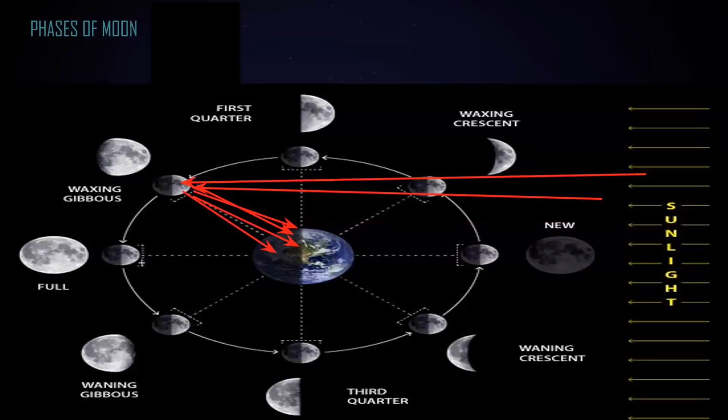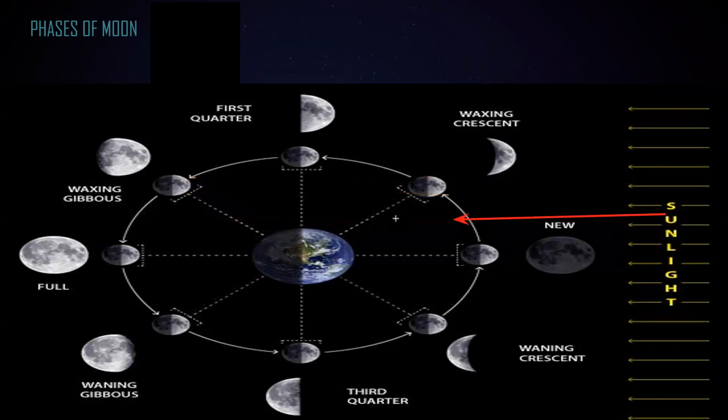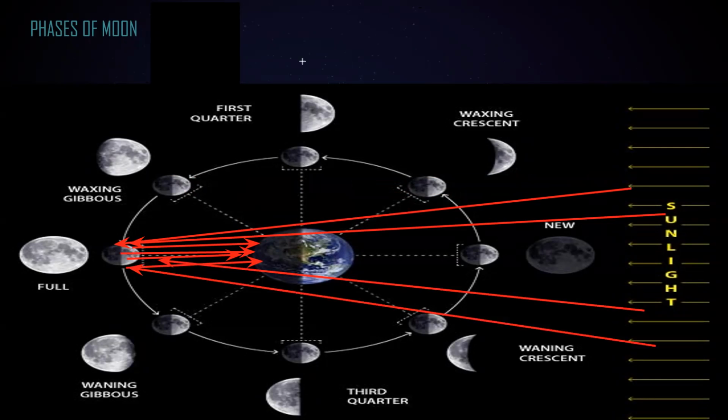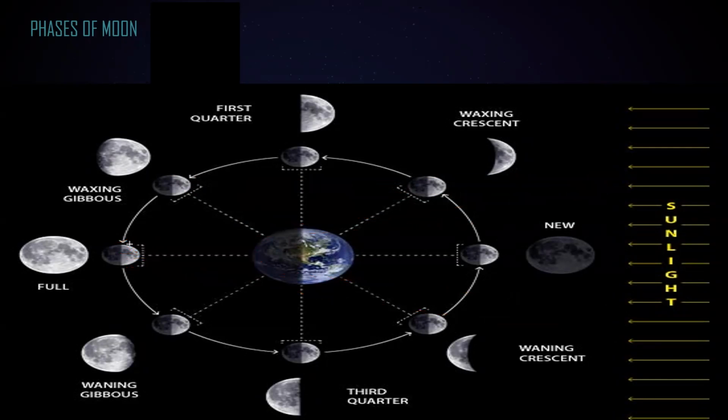So when we have a full moon, the maximum amount of light is reflected from the moon. What we'll observe is a full moon. So at this position we observe a full moon.